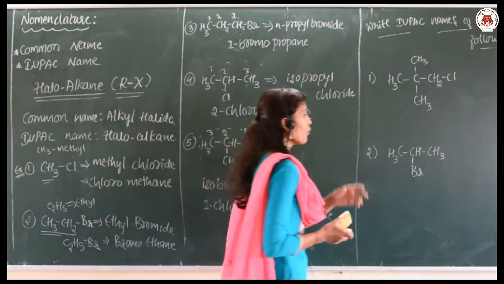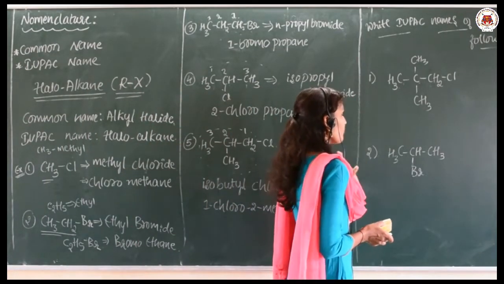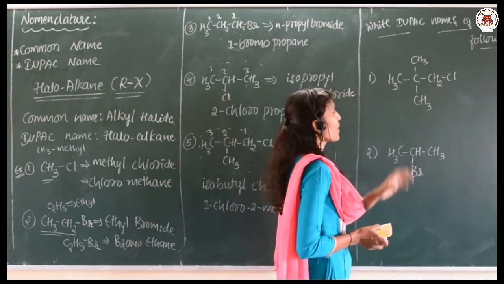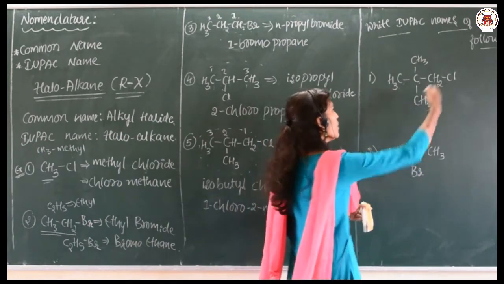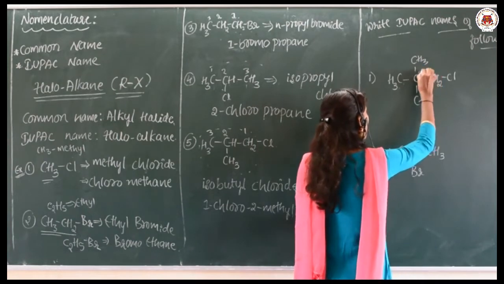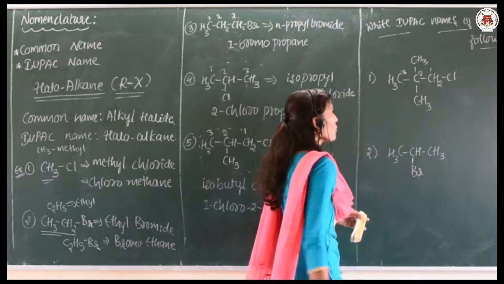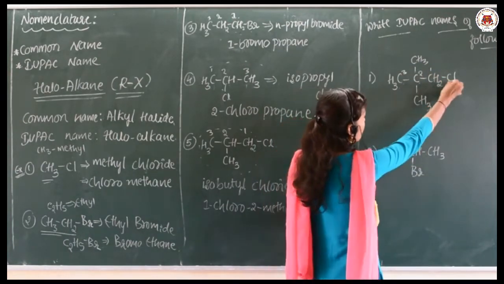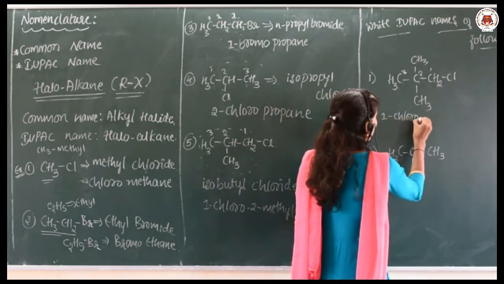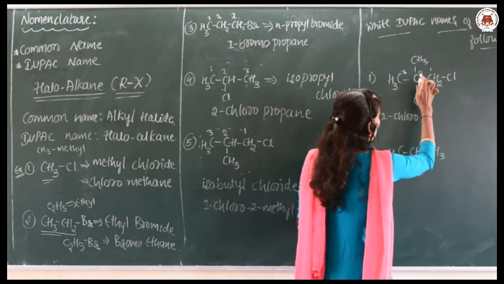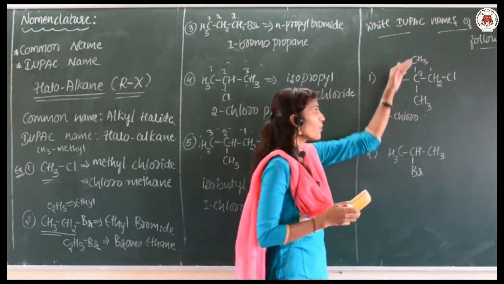Okay, let me tell you a few more examples. See here, write the IUPAC name of the following compounds. So let me number this 1, 2, 3. What will be the IUPAC name? First carbon, 1-chloro. For the second position, 2 methyls are present.